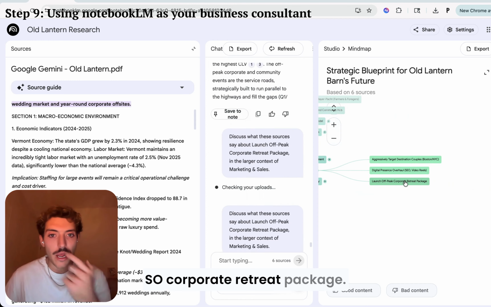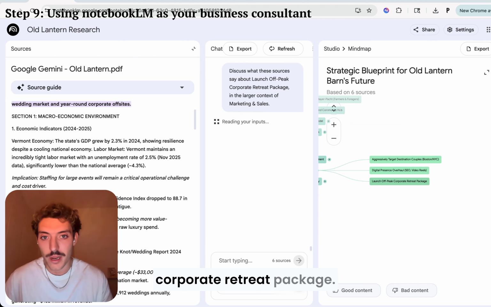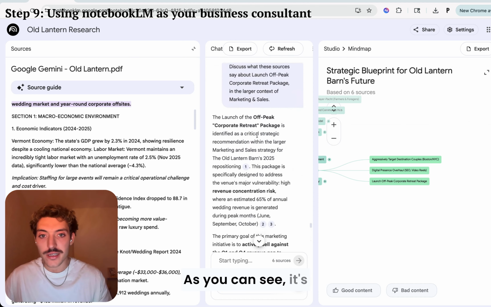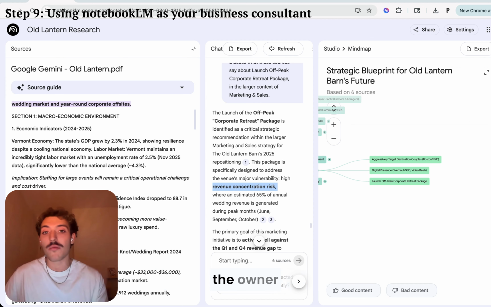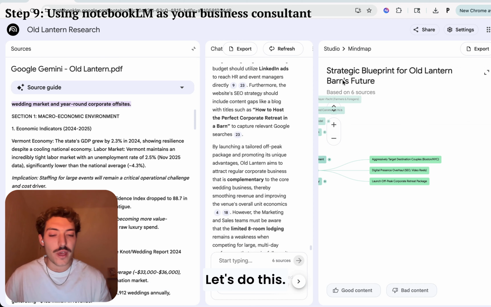So corporate retreat package, it's actually going to create us an off-peak corporate retreat package. Wow. Okay. So you can see right here, it's identified the revenue concentration risk. So it knows what the problem the owner of the business actually has. It's identified that.